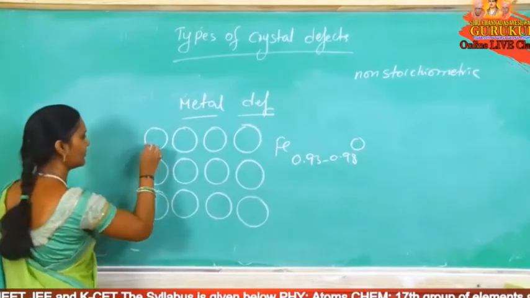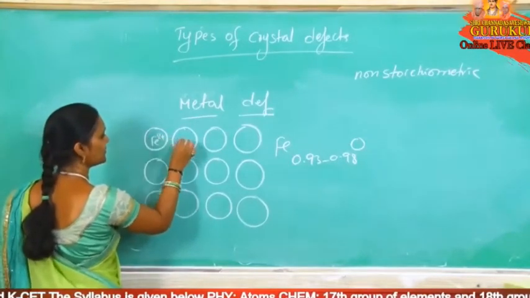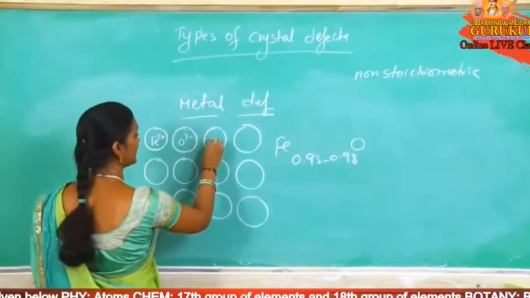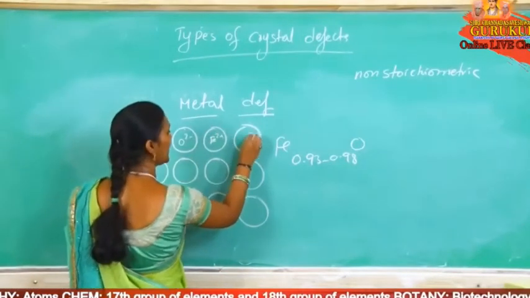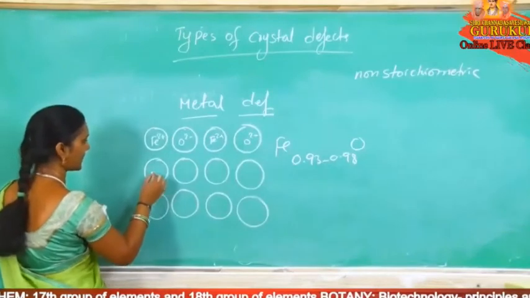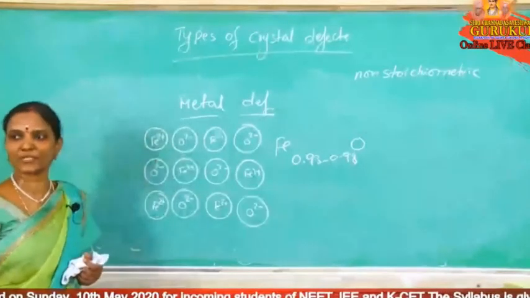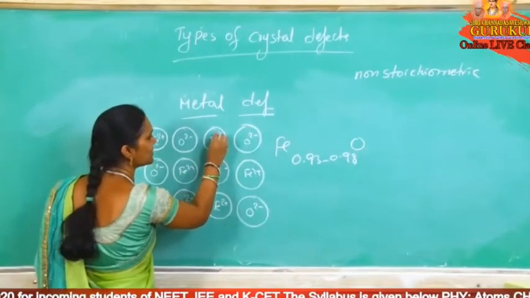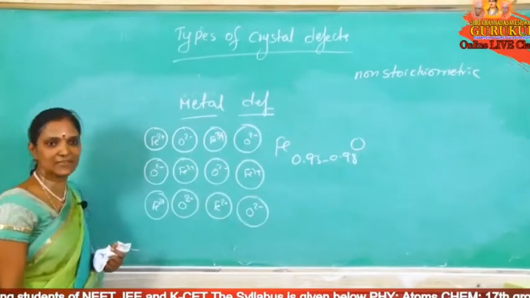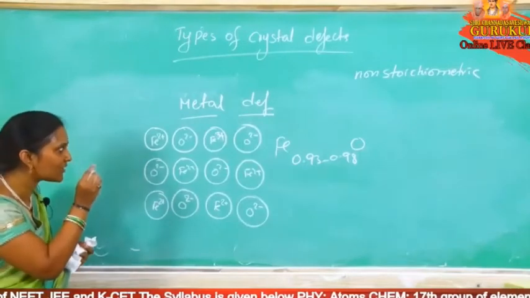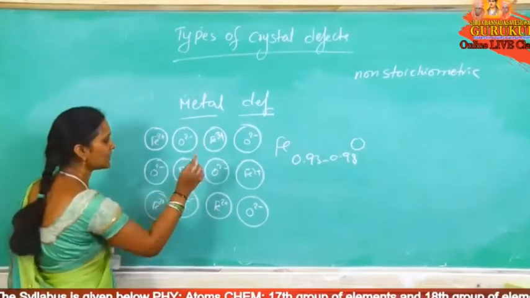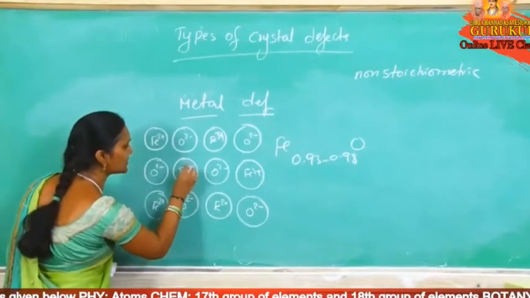Ferrous oxide: Fe plus 2, O minus 2. Cation and anion are in alternate positions. Some of the Fe plus 2 is replaced by Fe plus 3. So here, for example, Fe plus 2 is replaced by Fe plus 3. Notes are also written like this only. It appears like plus 2, plus 3. Carefully observe, it is the plus 3, and some of the plus 2 replaced by plus 3.